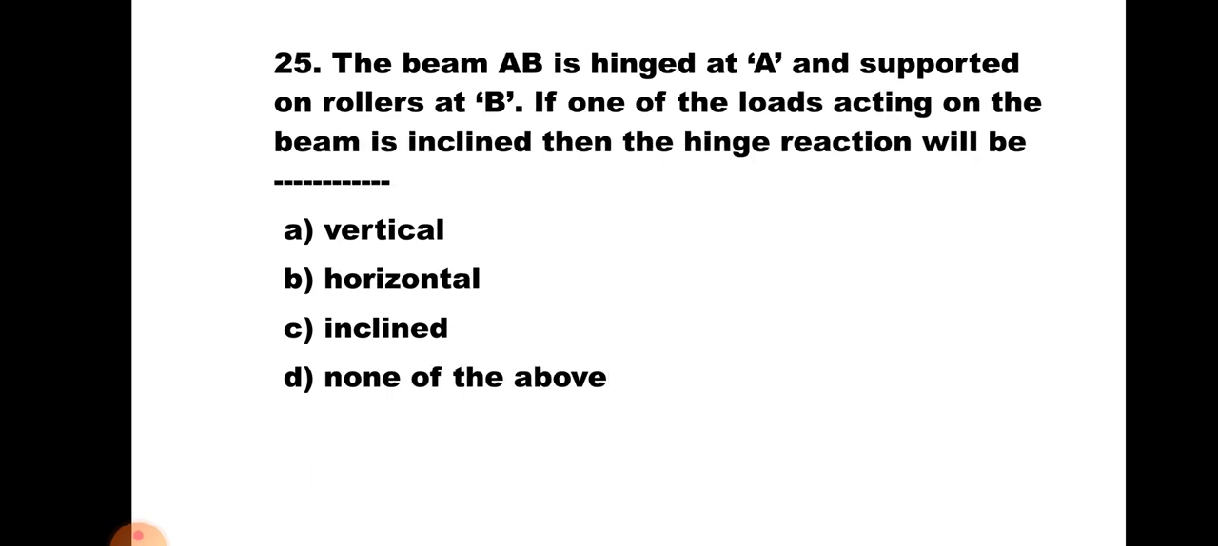Question number 25. The beam AB is hinged at A and supported on rollers at B. If one of the loads acting on the beam is inclined, then the hinge reaction will be dash dash dash. A, vertical; B, horizontal; C, inclined; and D, none of the above. Now here A is hinge, B is roller. One of the loads is inclined, so definitely the reaction at the hinge will be inclined, because the horizontal component of the inclined load will be balanced by the horizontal component of the hinge reaction. Hence the correct answer is C,